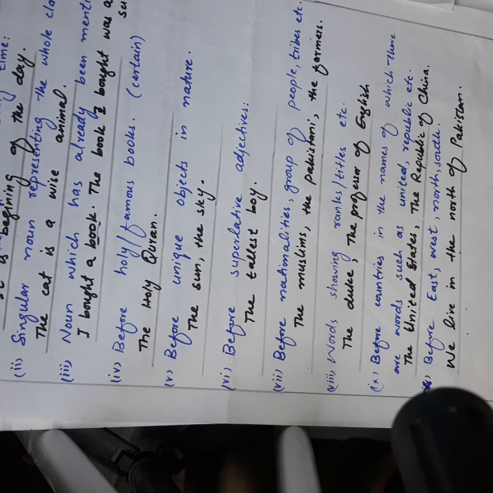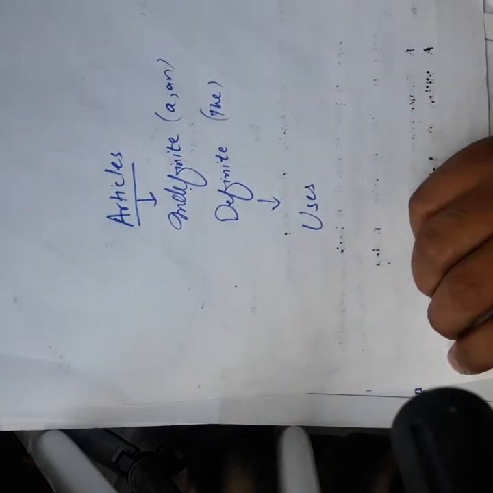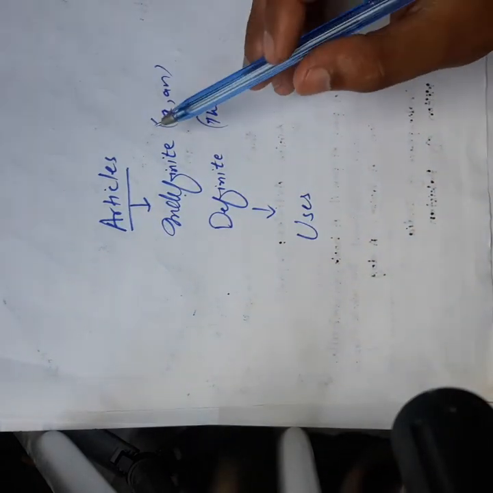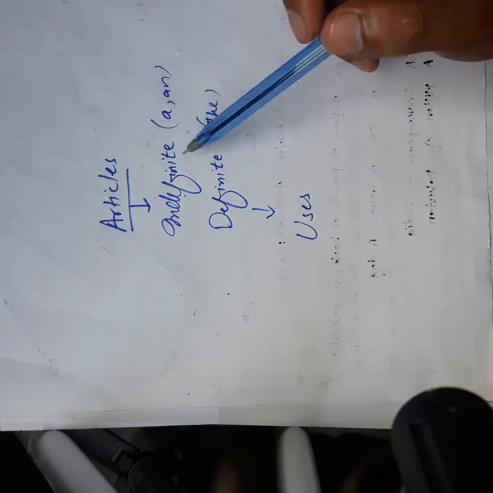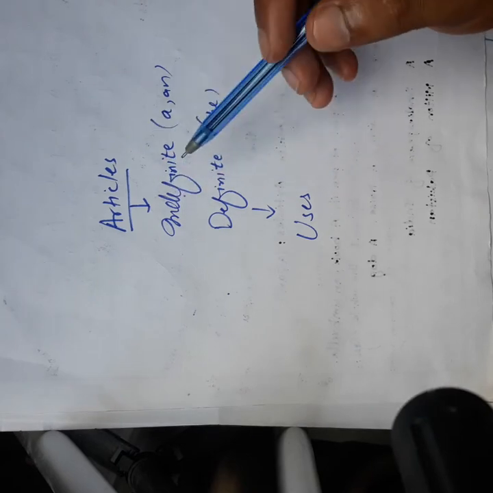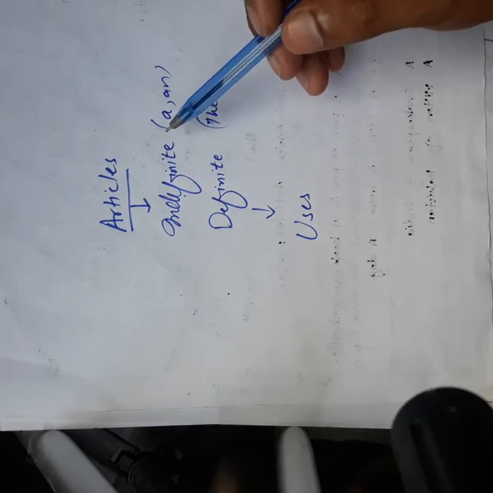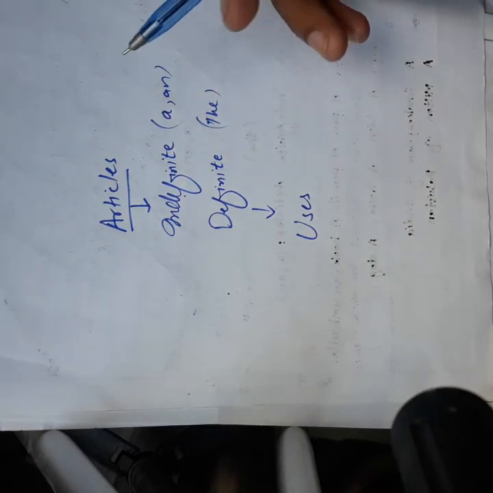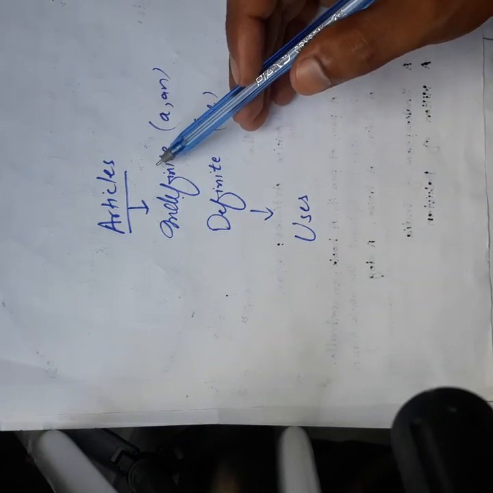Dear students, these were uses of definite and indefinite articles. So what we have learned today? Today we learned concept of articles. That article is a part of speech which we use before a noun or an idea to make it definite or indefinite. Okay. Then we discussed indefinite articles. We have two indefinite articles, a and an.